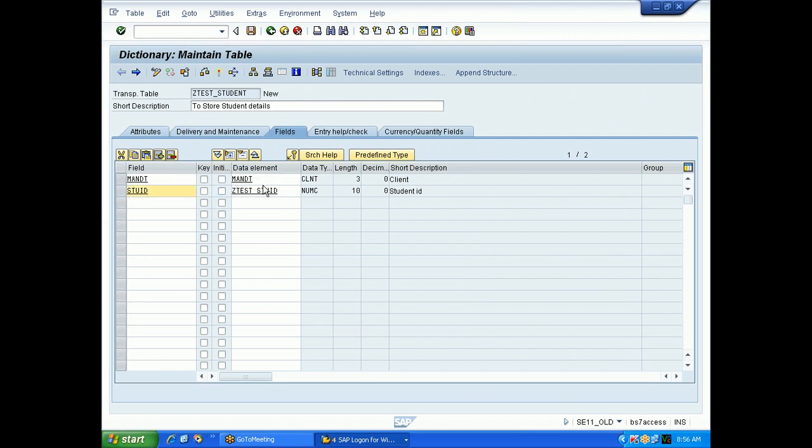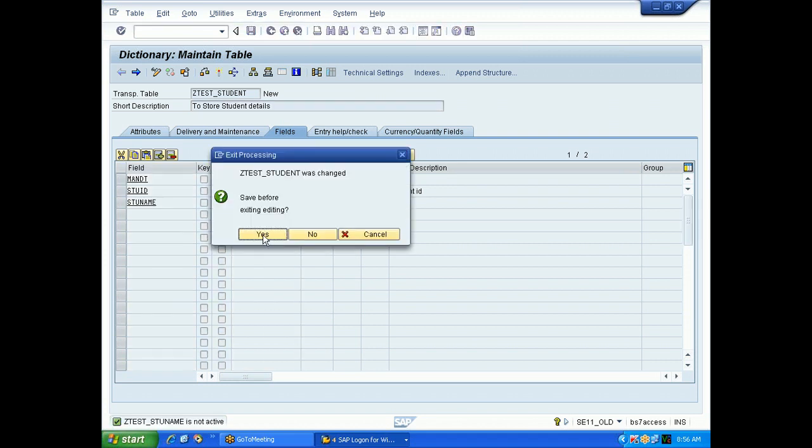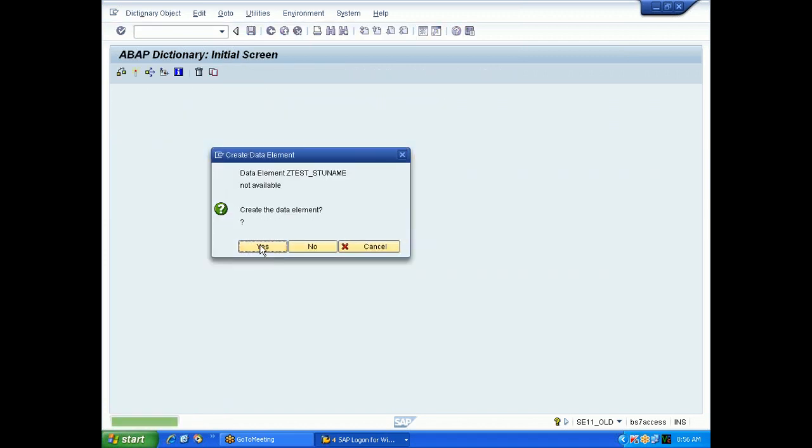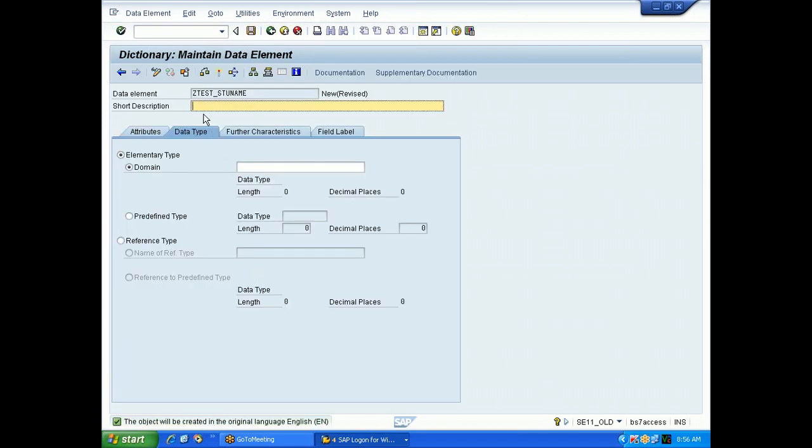So my first field is ready, with the numeric 10 student ID. Now the second field, NAME, student name. I will say Z test underscore STUNAME. I'll double click here. Say yes. So this is student name.